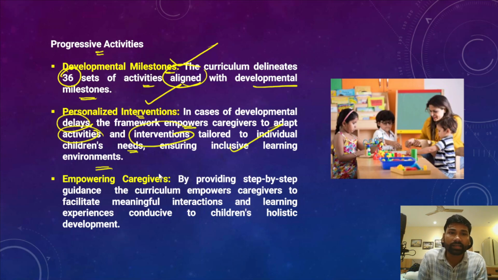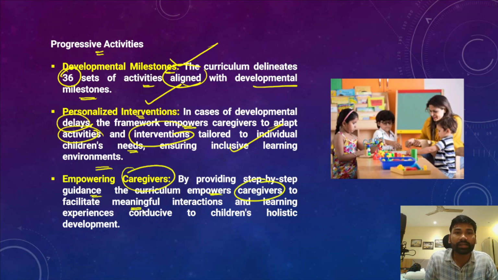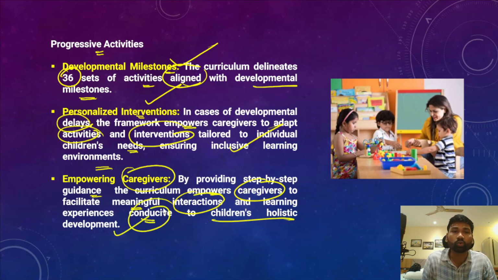And apart from that, we must empower the caregivers also. So by providing step-by-step guidance, the curriculum empowers the caregivers to facilitate meaningful interactions and learning experiences. They are conducive to the children's holistic development.